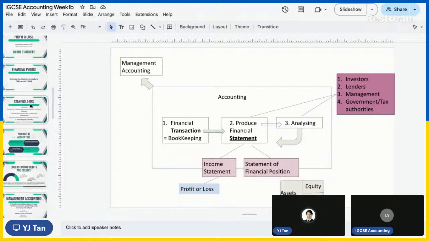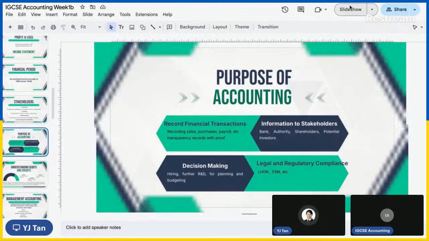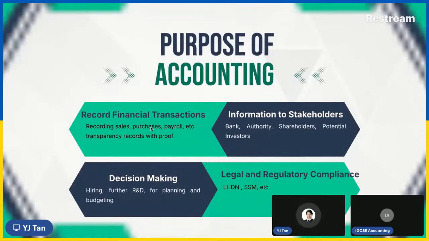Okay, now next thing, the purpose of accounting. This is just a summary of what I just briefed you. Record of financial transactions, record everything, including the payroll, and make sure there is transparency of records with a proof. Remember, proof.